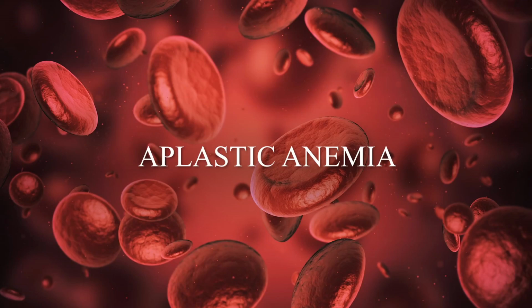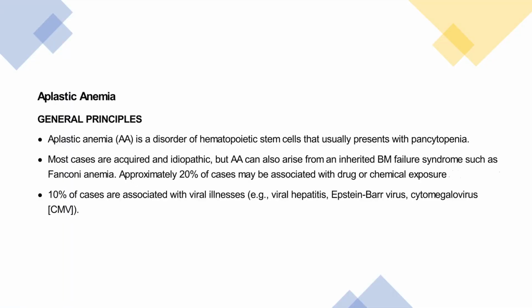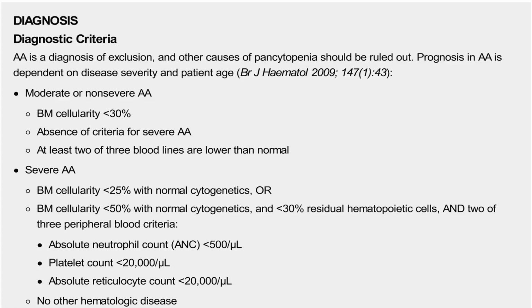Approximately 10% of the patients are associated with viral illness, such as viral hepatitis, EBV, CMV. Clonal hematopoiesis is a feature of aplastic anemia, with MDS and AML developing in 15% of the patients. The diagnosis of aplastic anemia is a diagnosis of exclusion, and other causes of pancytopenia should be ruled out. Prognosis in aplastic anemia is dependent on the disease severity and patient's age.